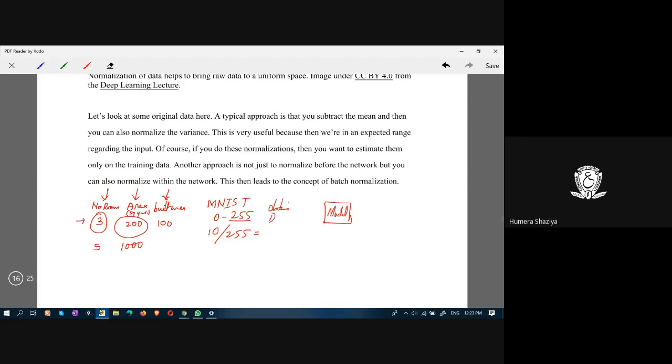After obtaining the data set, we normalize, and then we provide it to the model. This is outside-the-model normalization. There is another concept known as batch normalization, which is performed within the model, the normalization of the data.